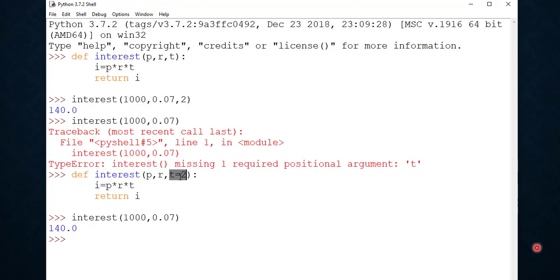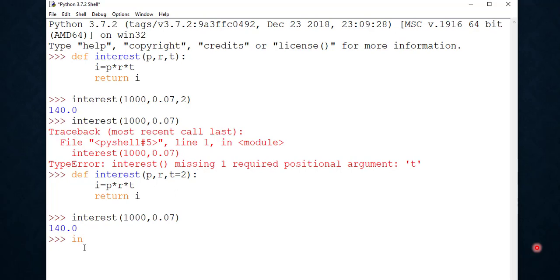This value will be used when no value is provided for t in the function call statement, that is this statement. Here we are not passing any value for t, time. So this function will take the value of t as 2, because it is defined as the default value of this parameter.